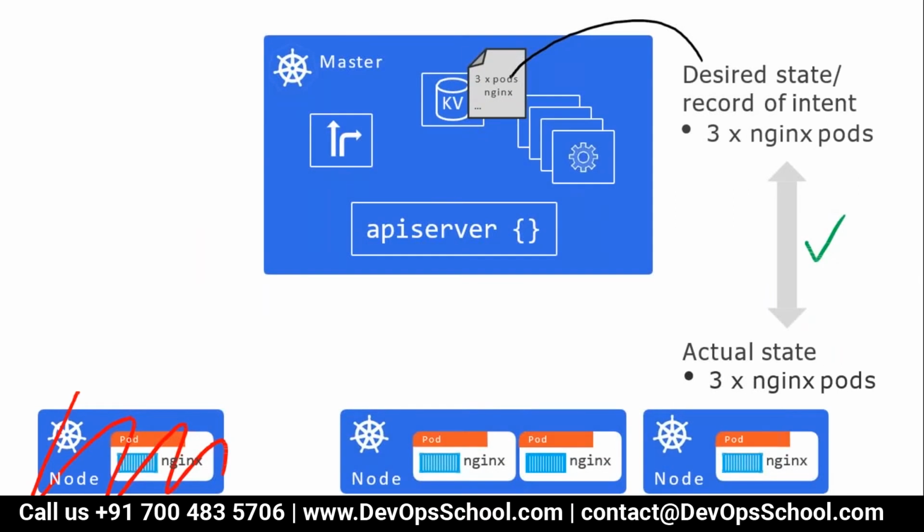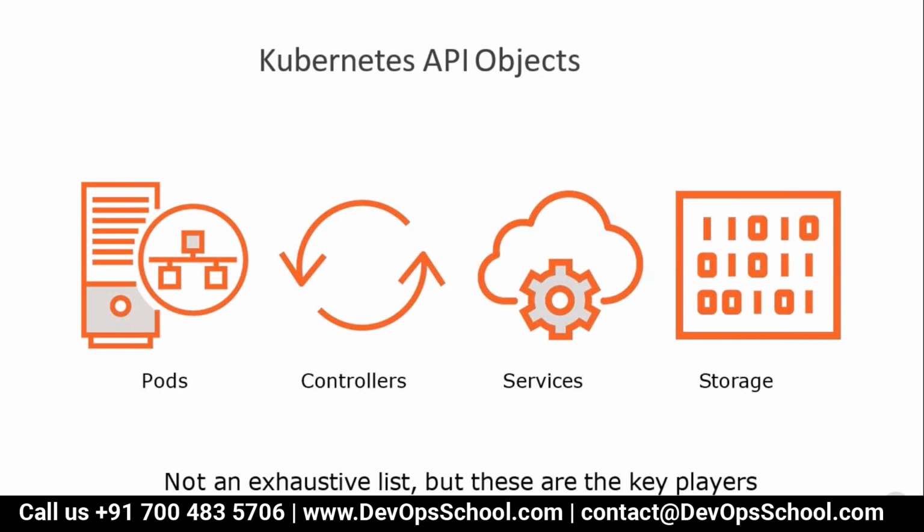So this is how Kubernetes functions. So the important thing is, what do you want, sir? Because if you want something, you have to put it, you have to declare it in the YAML or JSON. Do you want pod? Do you want controller? Do you want services? Do you want storage? By the way, this is not a complete list. There are more than 55, I think 54 or 55, resources which you may want.